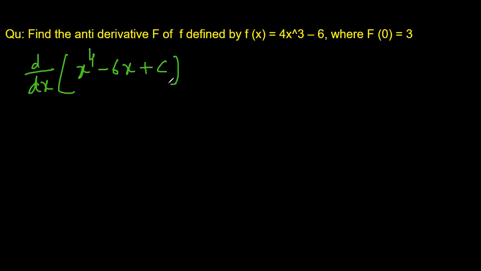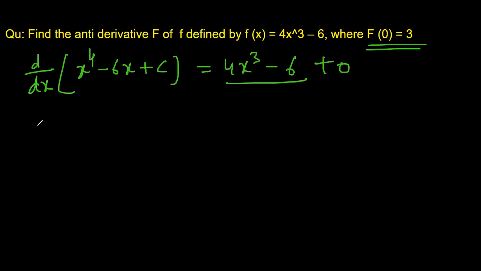I'm saying c can be any constant which is not known, because we are given f0 equal to 3, and we are going to find that c using this later. The derivative of this function will be 4x cube minus 6, and the constant is 0, so 4x cube minus 6 only, plus 0, no?